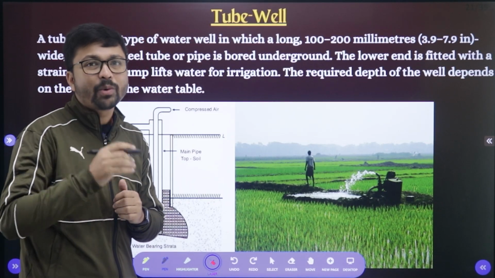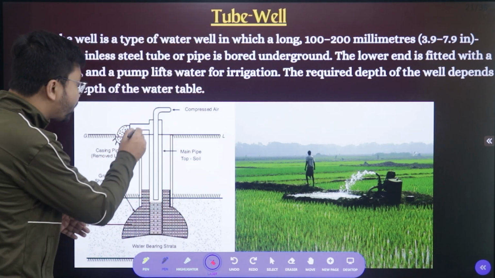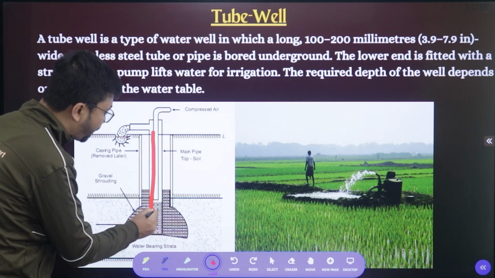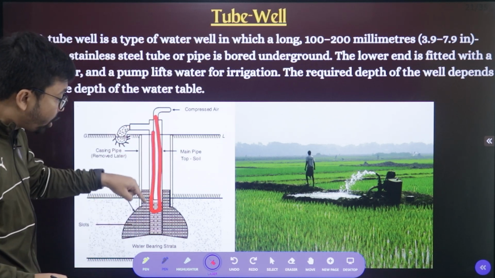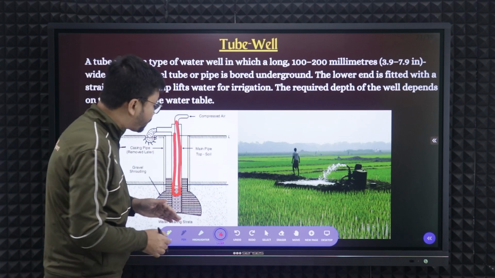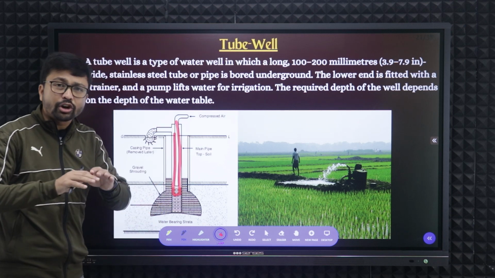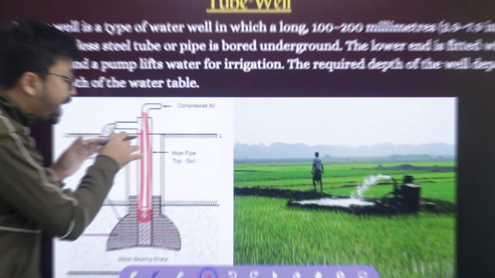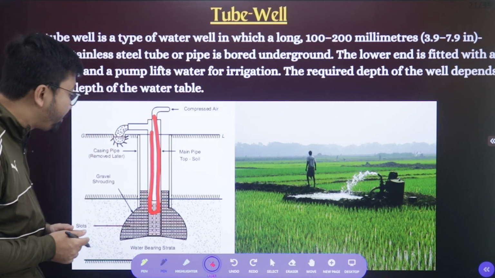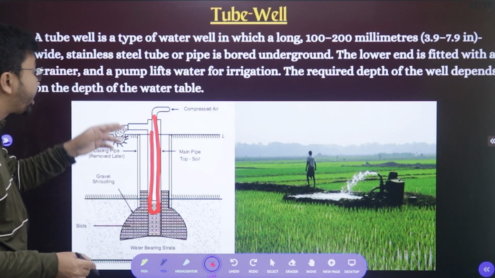Now remember, tubewell irrigation is the modern method of irrigation, where we drill a pipe through the surface, and once we reach the groundwater, it means we can go up to 50-meter depth, right? And if we drill the pipe, it will not occupy the space, so the area we can use for other agricultural activities or for any other activity. Once we drill the pipeline, through the pipeline we will be able to take out the water.